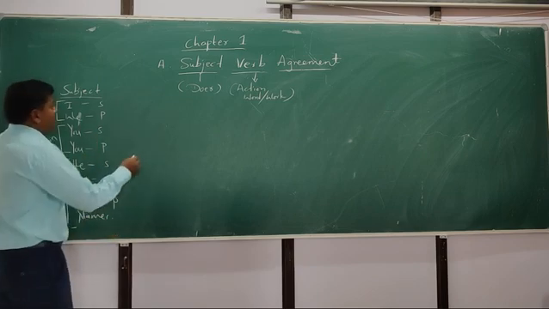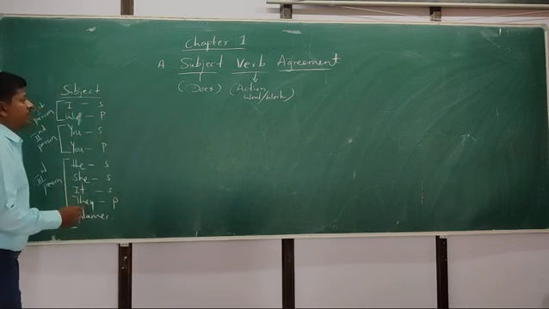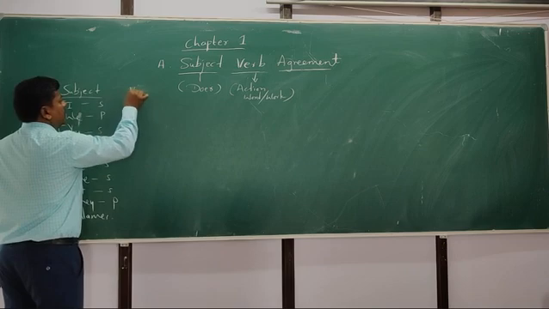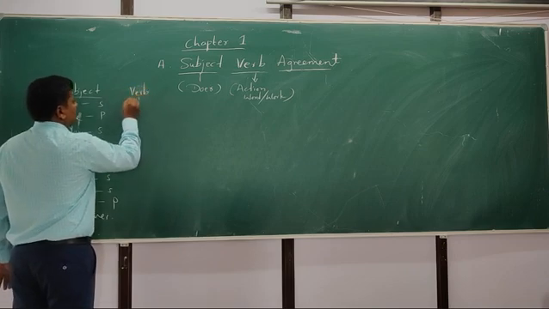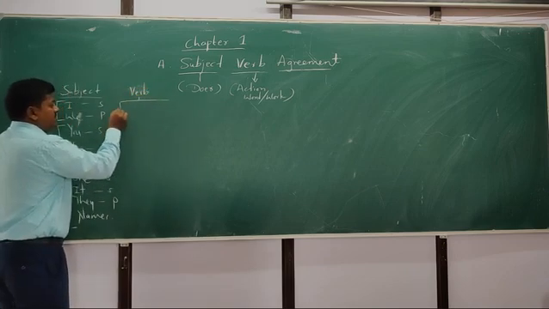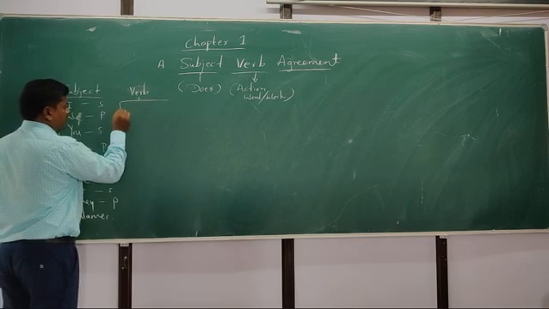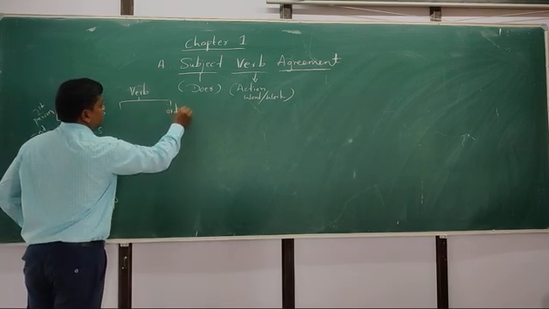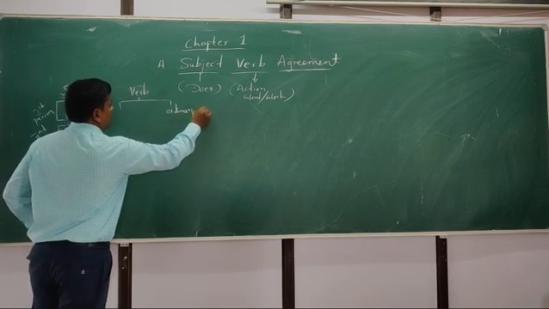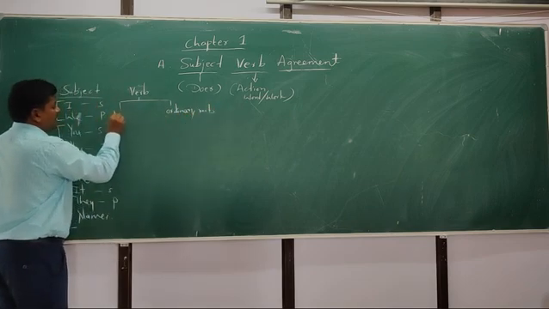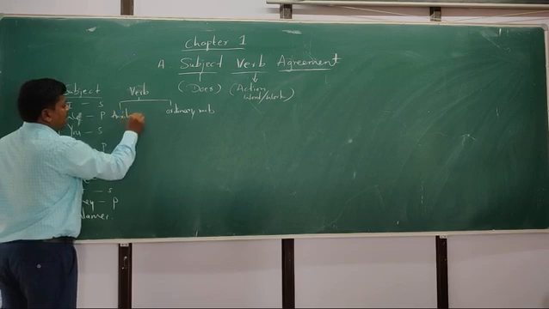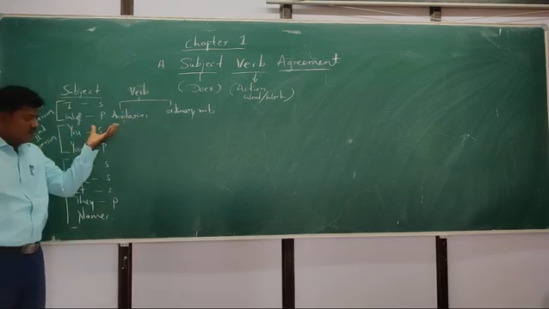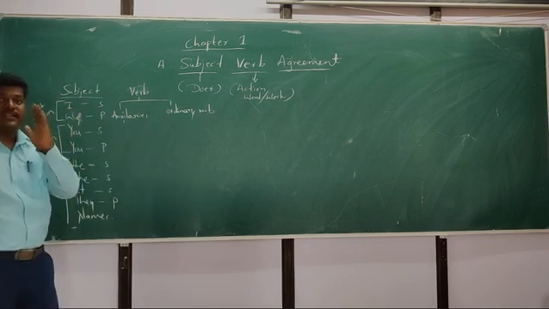In the same way, the verb is also classified into two types. One is the auxiliary verb, another one is the ordinary verb. Auxiliary includes helping verbs also. It indicates state of being.